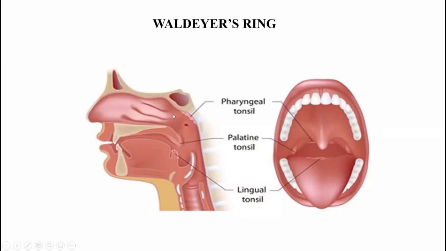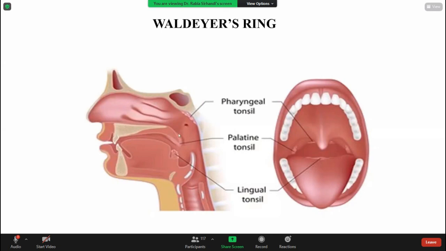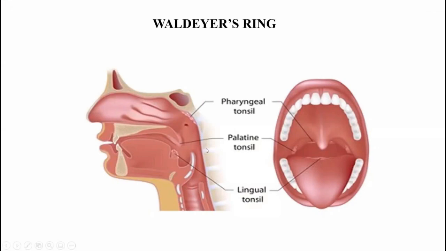It starts from the back of the nose and it has 3 parts. When it is behind the oral cavity, it is called oropharynx. And when it lies behind the larynx, it is called laryngopharynx. And then it becomes continuous as the esophagus.